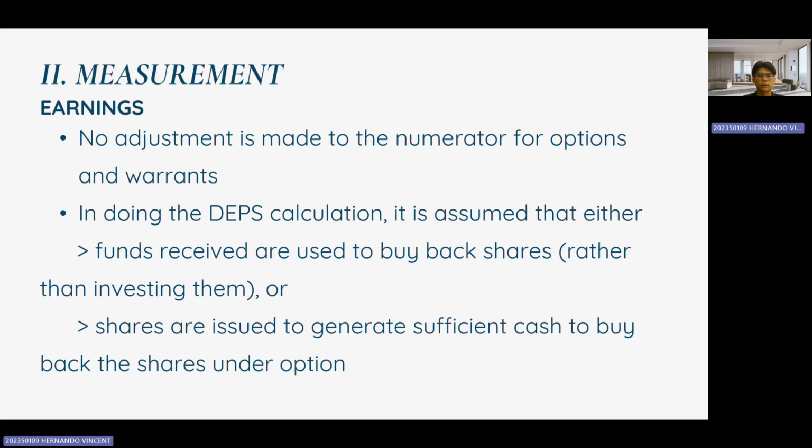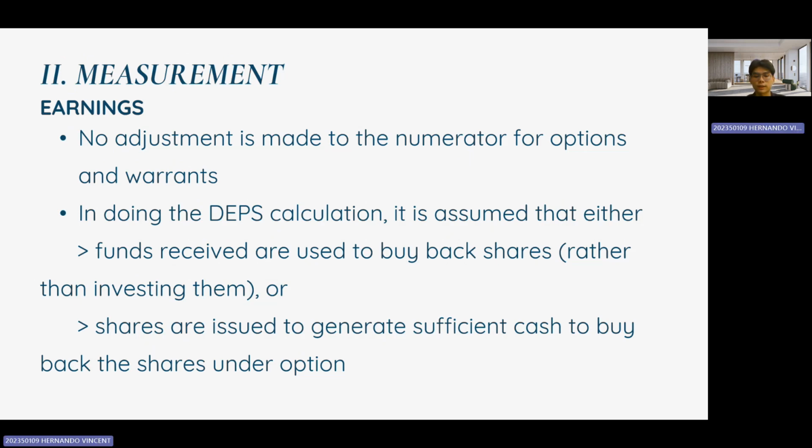Okay, the next slide. Now, let's examine how earnings are treated in the calculation of diluted earnings per share, or EPS. The key is no adjustment is made to the numerator, or earnings, for options and warrants. Second, when calculating the EPS, we assume one of two scenarios.